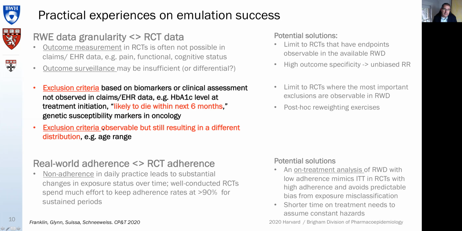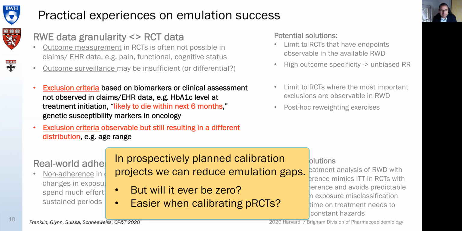Another exclusion criterion is a parameter range, like an age range, for example. Age we can measure very well in our data sources. So we can have the same parameters, the lower and the upper limit of the recruitment age. Nevertheless, often our population results in a different distribution of age than the trial distribution. For example, the trial might have a lower age distribution, and we have an older age distribution, although we have the same exclusion criteria applied. What to do about that?